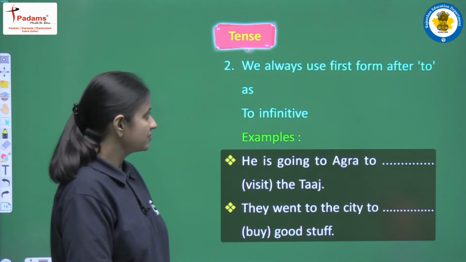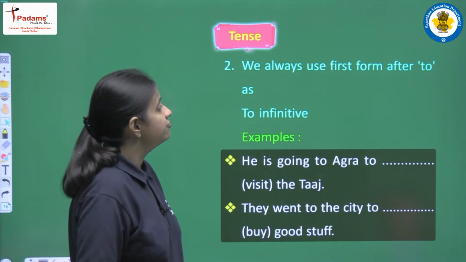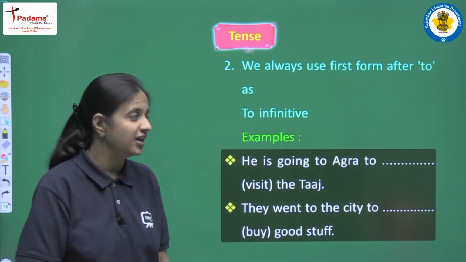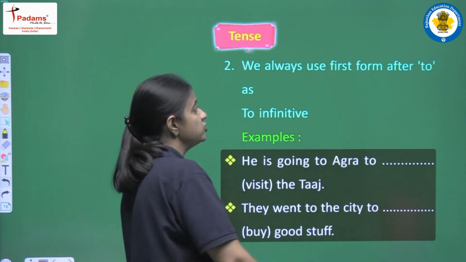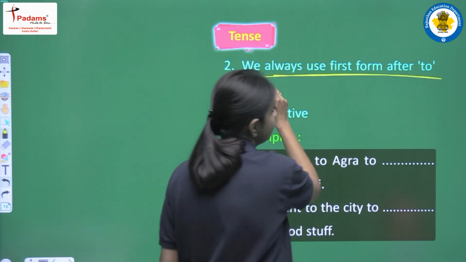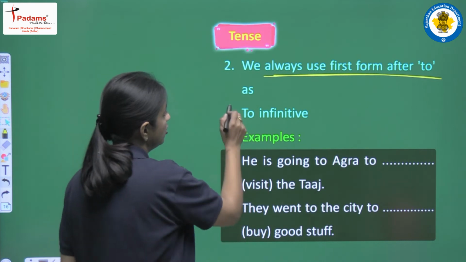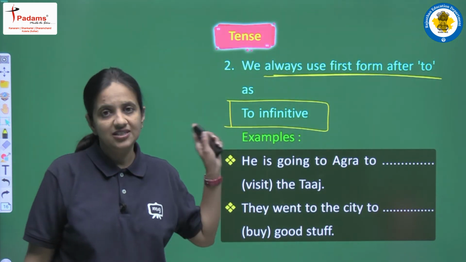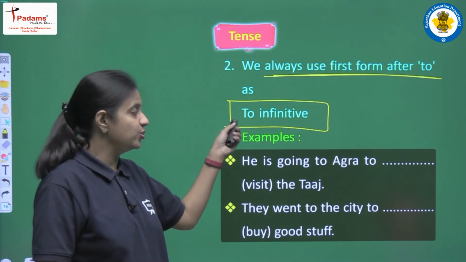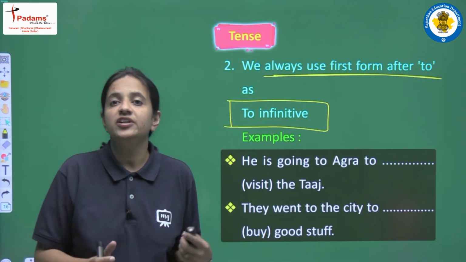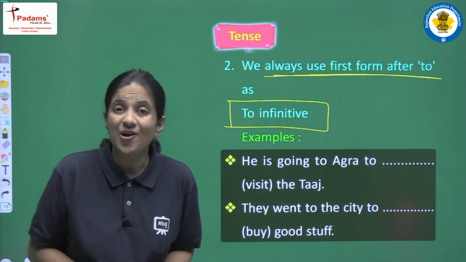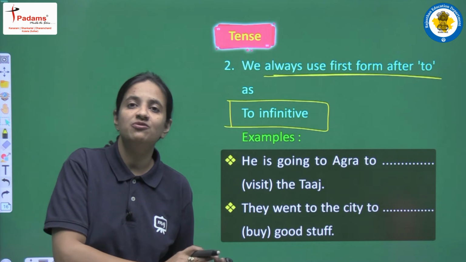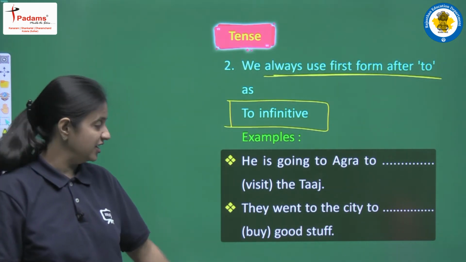Let's read. We always use the first form after to. So this is something very important. This point is that after to, there will always be the first form only. Why? Because it is known as to infinitive. Okay, so this term is known as to infinitive. It means that after to, always, always and always without any exception, you have to use the first form of the verb only. So let's read the examples.